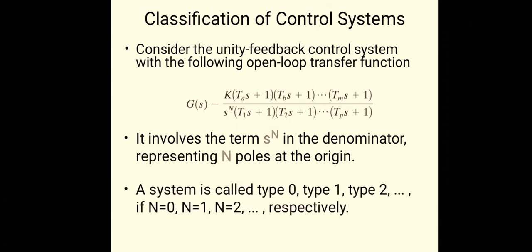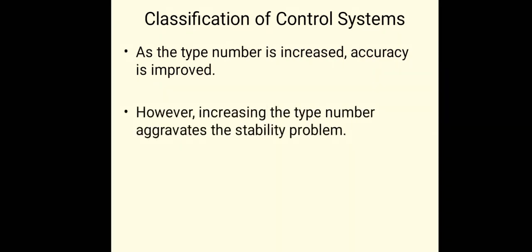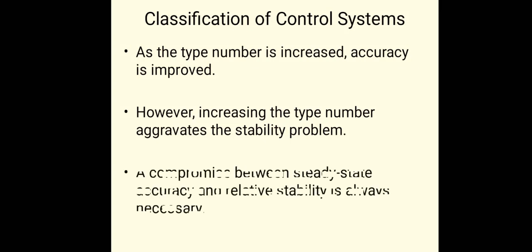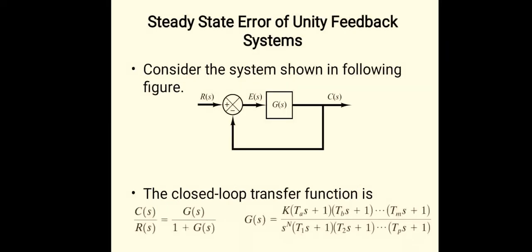If there are 0 poles at the origin, that is a type 0 system. If there is 1 pole at the origin, that is called a type 1 system. If there are 2 poles at the origin, that is called a type 2 system, respectively. As the type number is increased, accuracy is improved also. Increasing the type aggravates the stability problem. A compromise between the steady state accuracy and relative stability is always necessary.